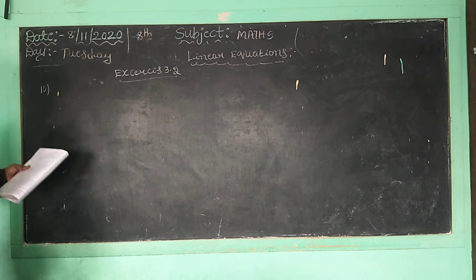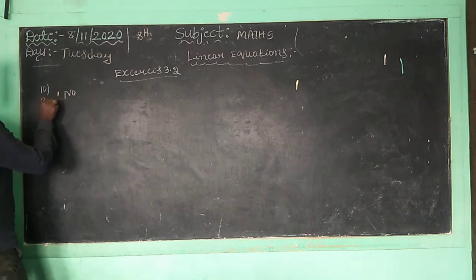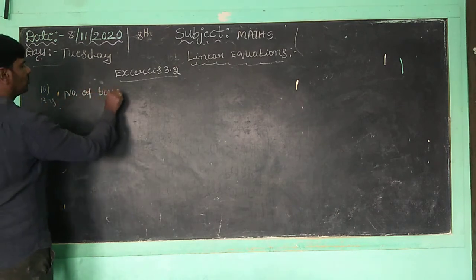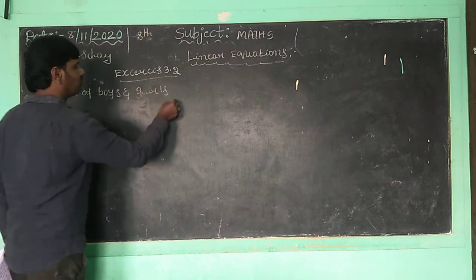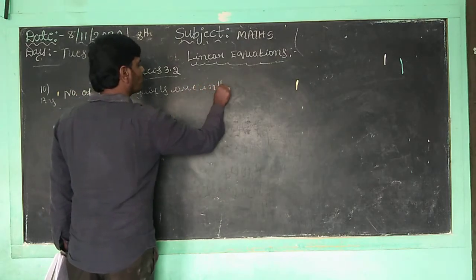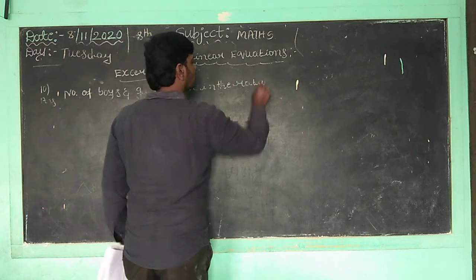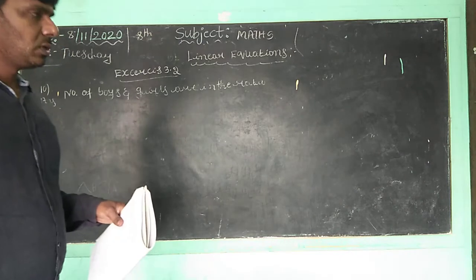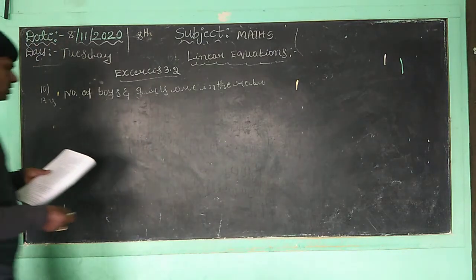Children, now we want to take the number of boys and girls. The number of boys and girls are in the ratio 7:5, children.